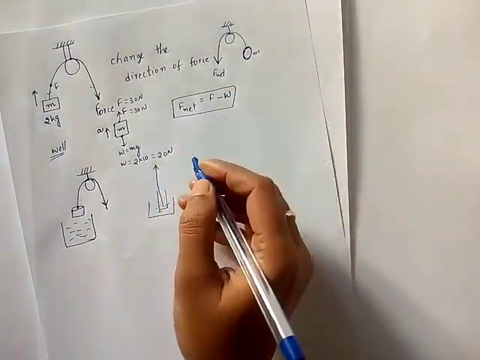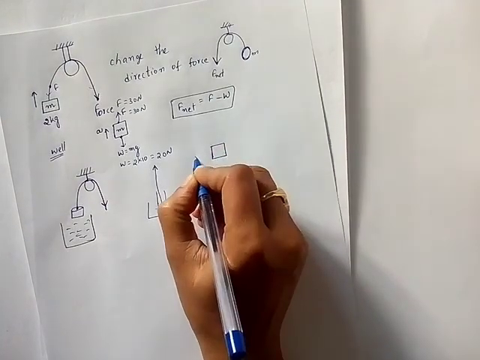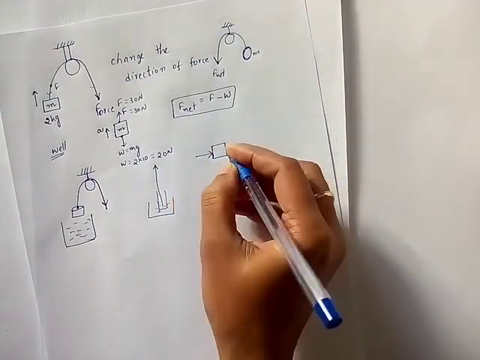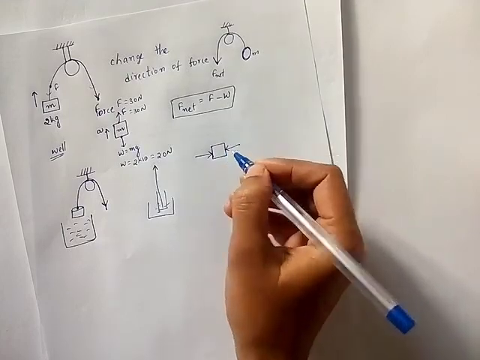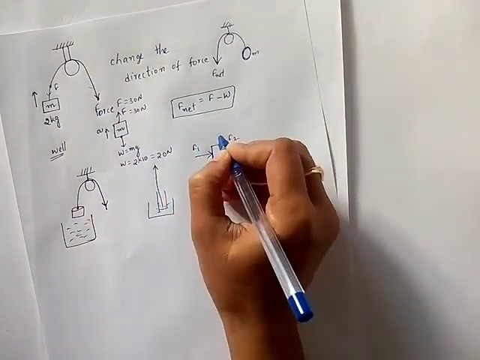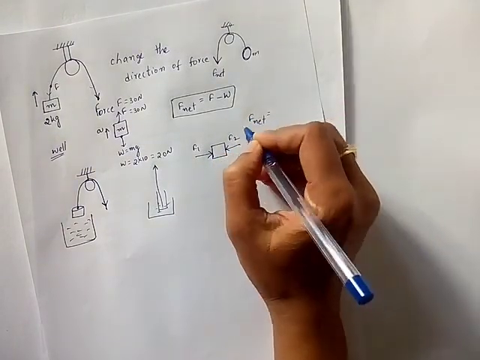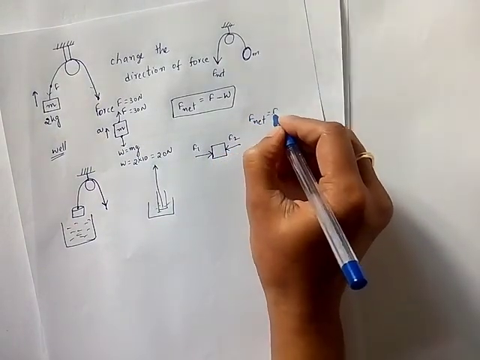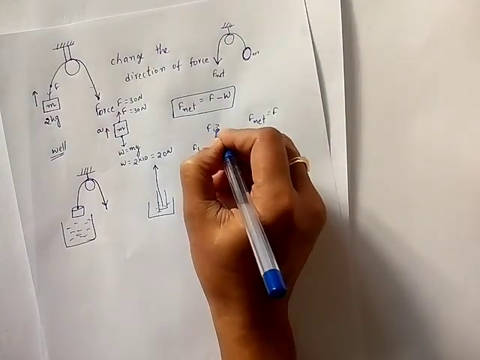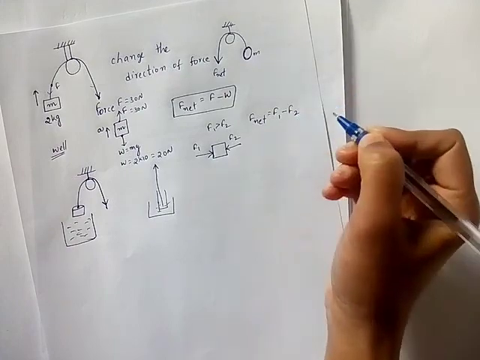In balanced and unbalanced forces you have learned that when two forces act on a body, if the two forces F1 and F2 are in opposite directions, the resultant F net will be the difference of both of them. If F1 is greater than F2, it will be F1 minus F2.